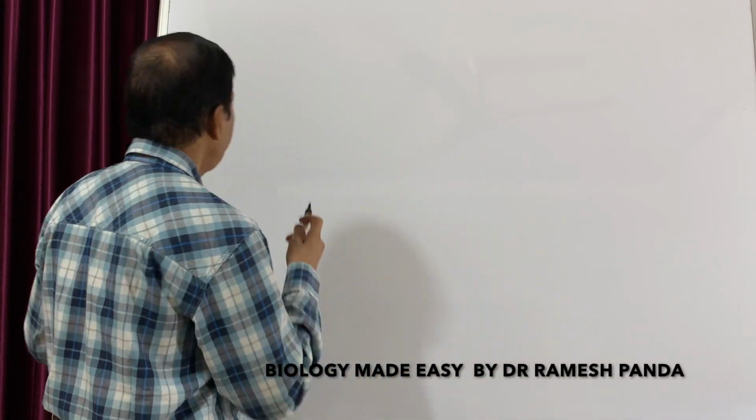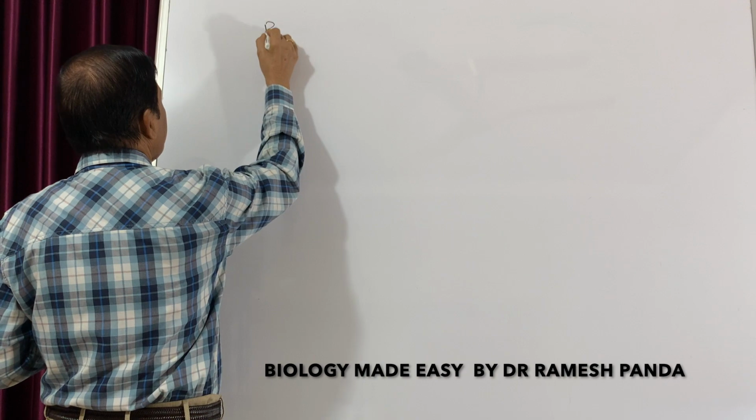Today in this video, we'll discuss ribosomes. Ribosomes are the smallest organelles of the cell, and they were observed only by means of the electron microscope because they are so small in size. So we'll discuss the ribosomes.